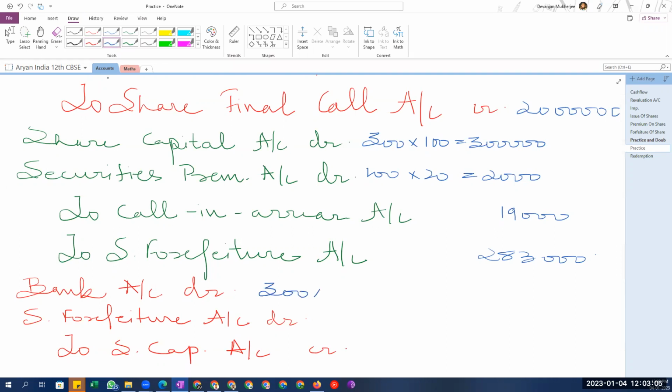300 into 70. Okay. 2,21,000. Here we wrote 3 lakhs instead of 30,000 by mistake, perhaps. Right? No, but it will be 30,000. And then it will be 32 minus 19. How much? 13,000.